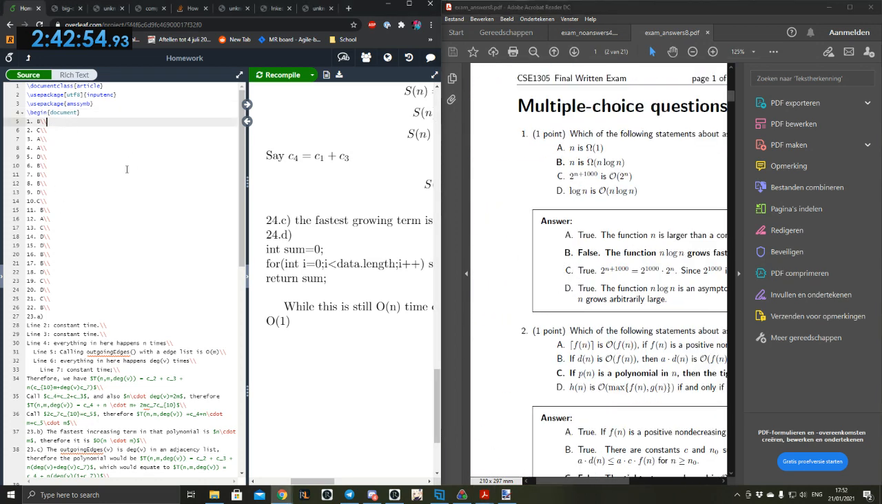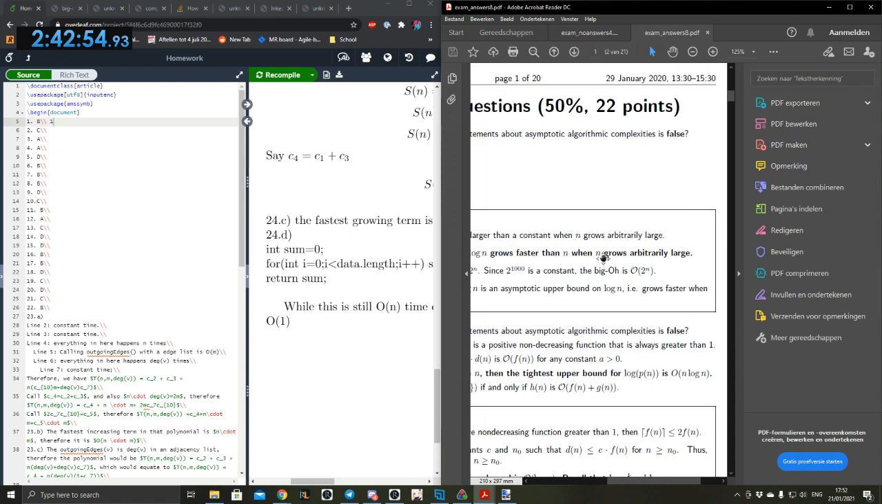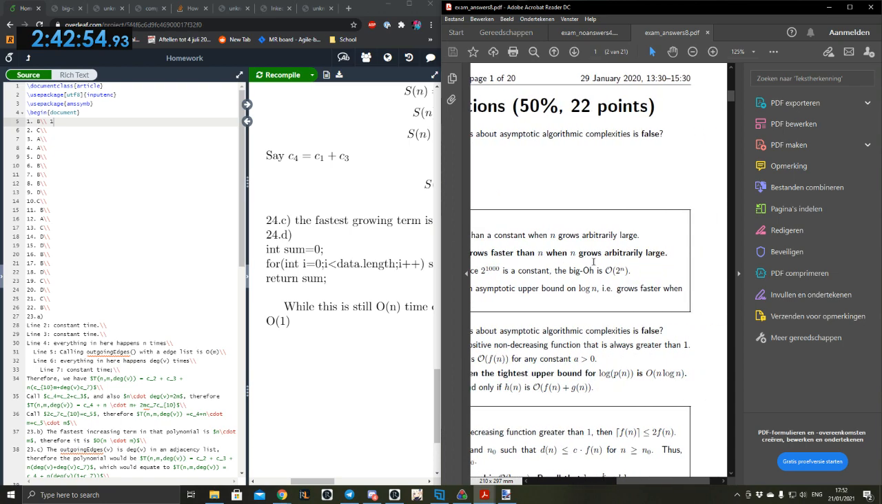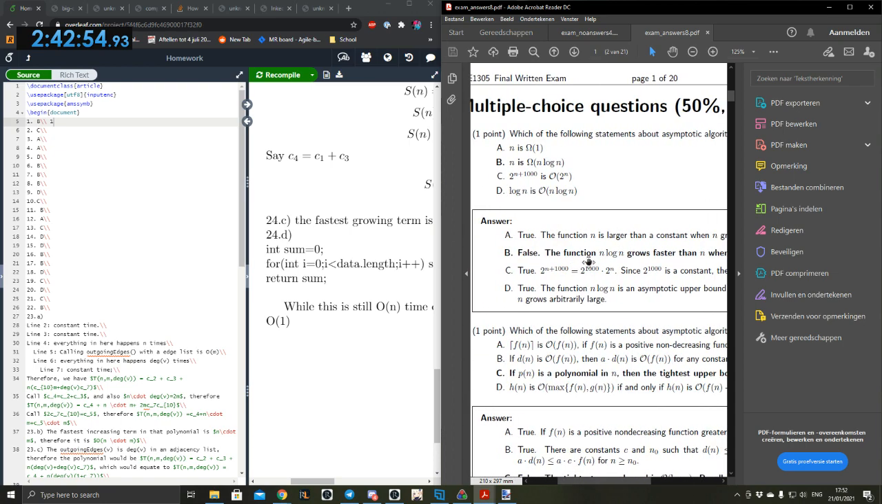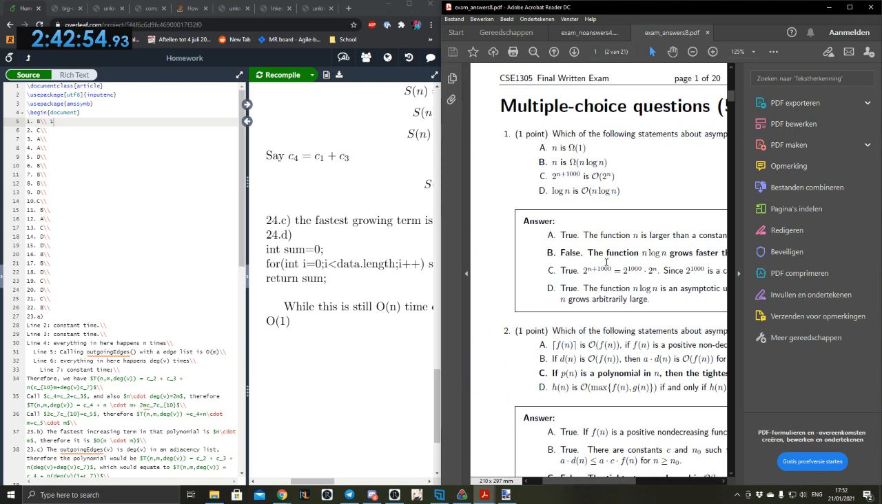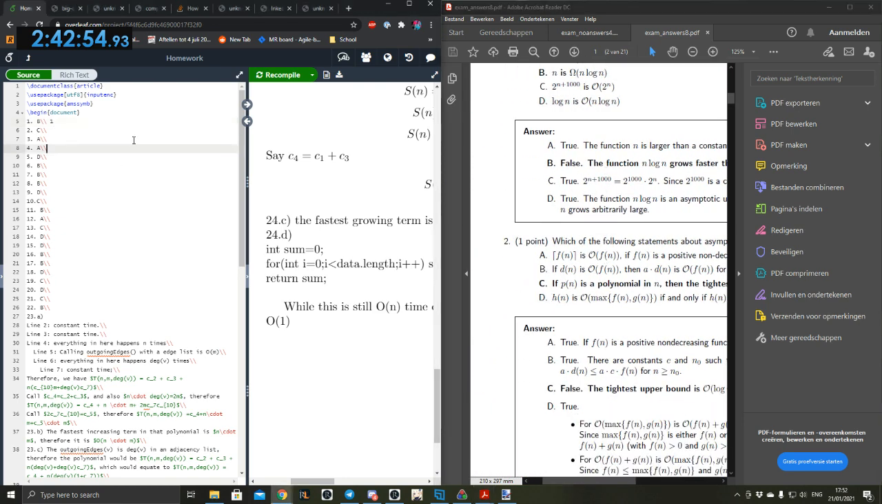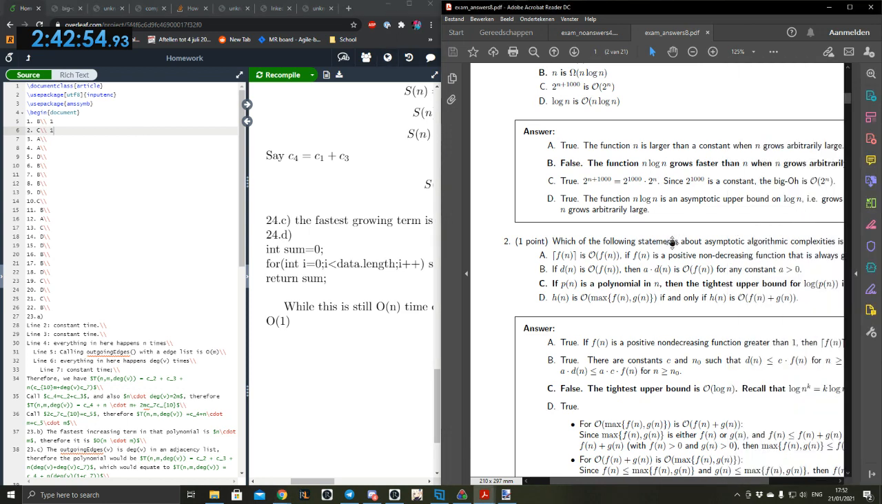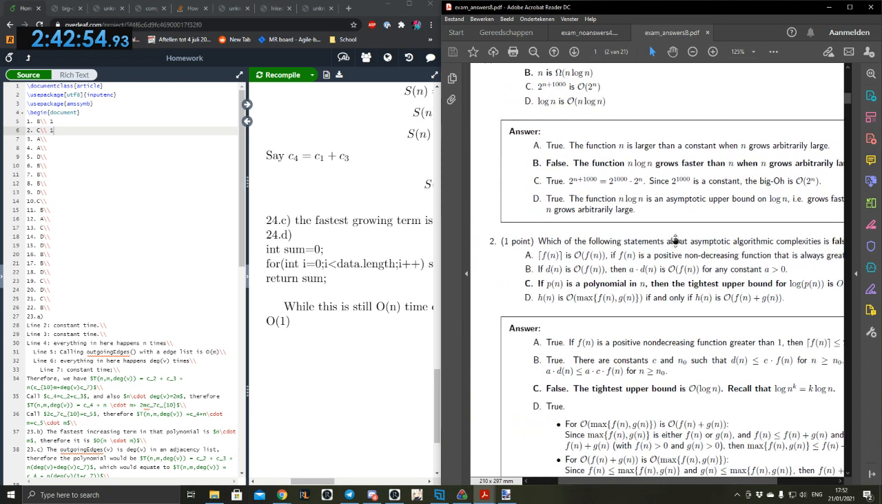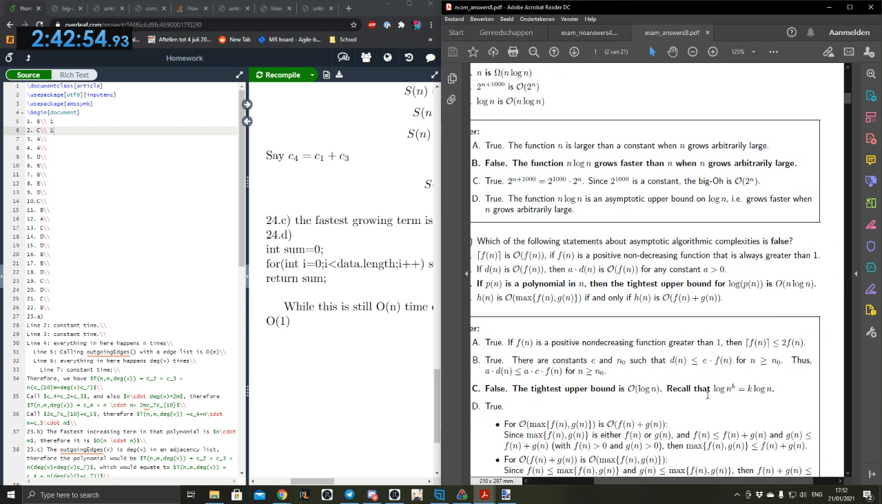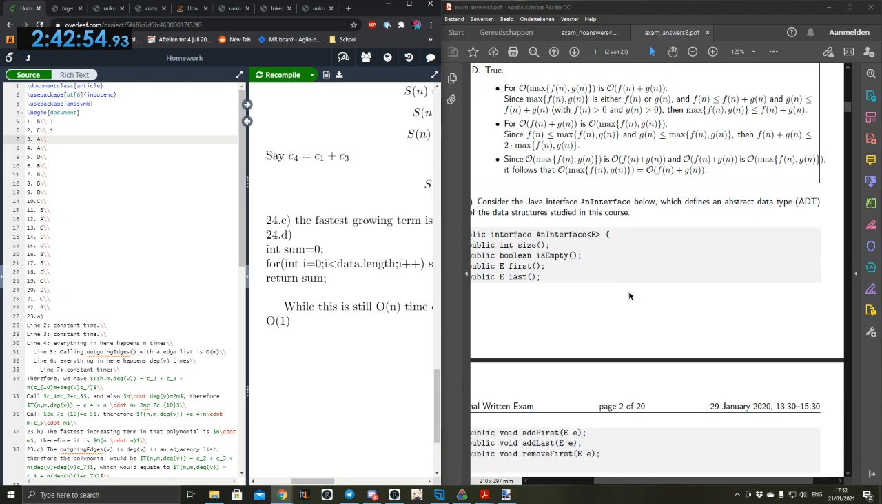So starting from the top, I'm going to add a 1 if it's true and a 0 if it's wrong. Very computer science like that. The function n log n grows faster than n when n grows arbitrarily fast. Yeah, correct, we had that. You should probably close those side windows. Yeah, good point. Which of the following is wrong? Since we've already discussed the ones that are true, I would say only go over the ones where we have it wrong.